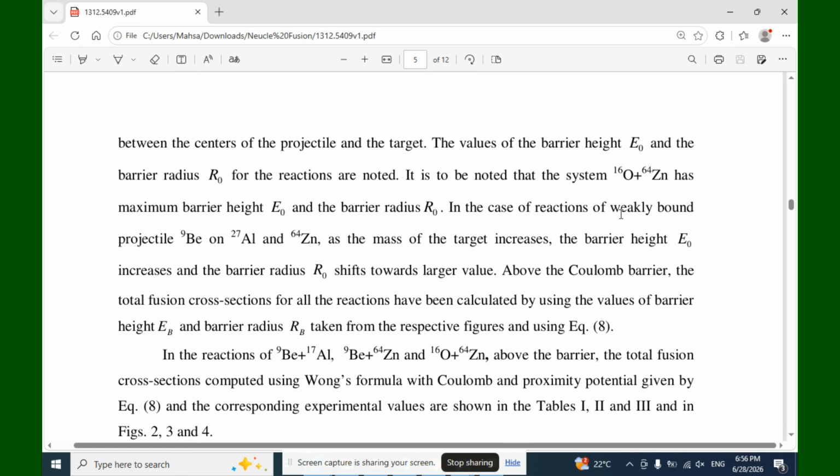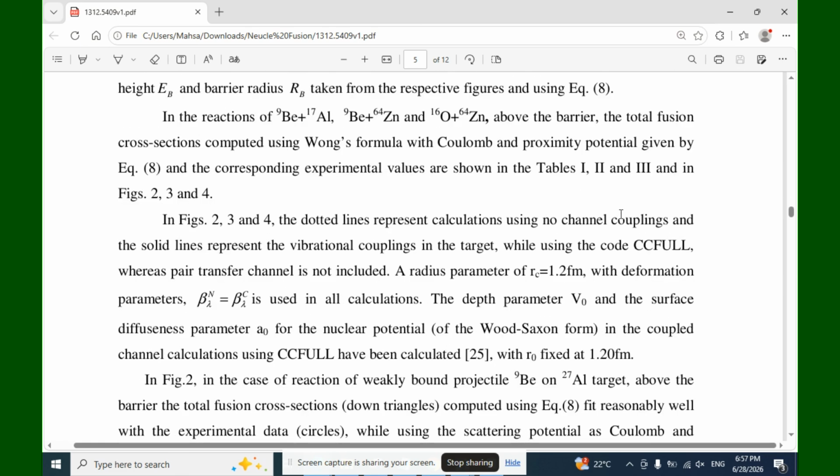The total fusion cross sections for all reactions have been calculated by using the values of barrier height E0 and the barrier radius R0 taken from the respective figures and using equation 8. In the reactions of beryllium 9 plus aluminum 27, beryllium 9 plus zinc 64, and oxygen 16 plus zinc 64 above the barrier, the total fusion cross section is computed using the formula with Coulomb and proximity potential given by equation 8, and the corresponding experimental values are shown in tables 1, 2, 3 and in figures 2,